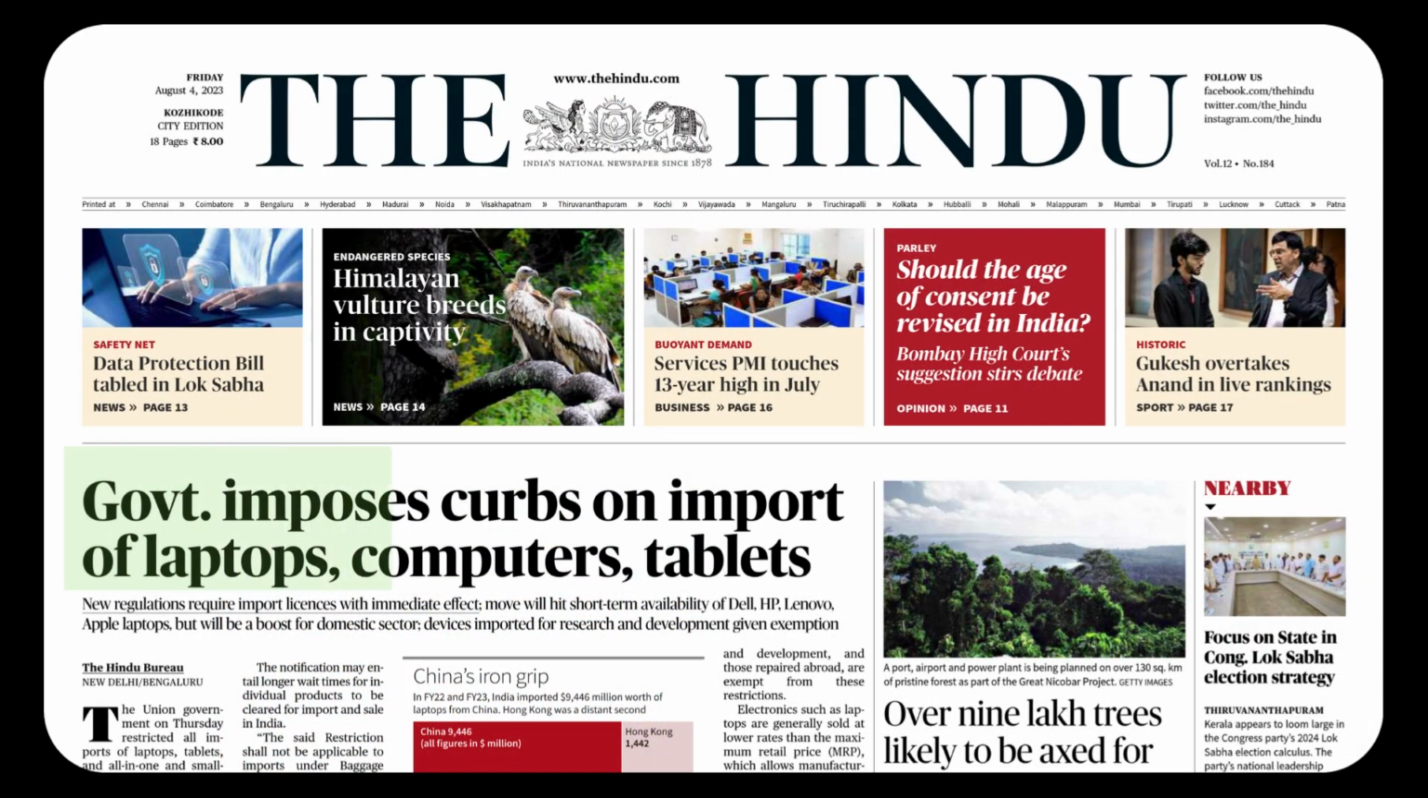Government imposes curbs on import of laptops, computers, tablets. We start with the standard sentence in the first news item itself. The doer is government. What does it do? Government imposes. Impose, the first verb of the day. It is made up of two syllables, and the accent falls on the second syllable. Impose. The letter O has an O sound. It's a beautiful verb.